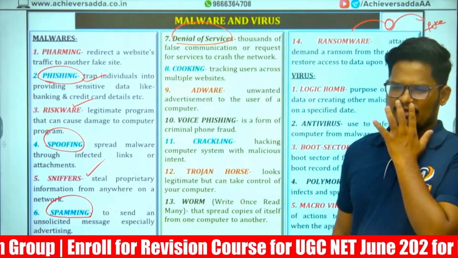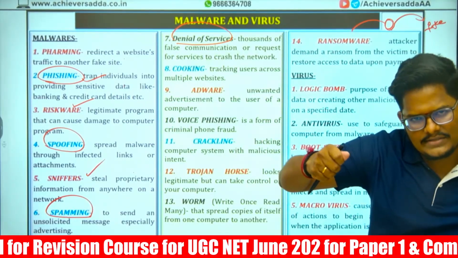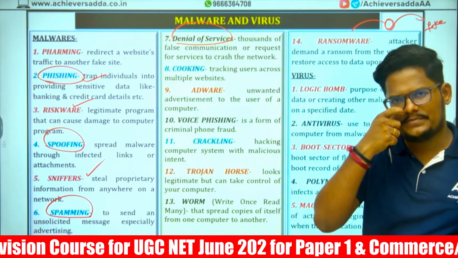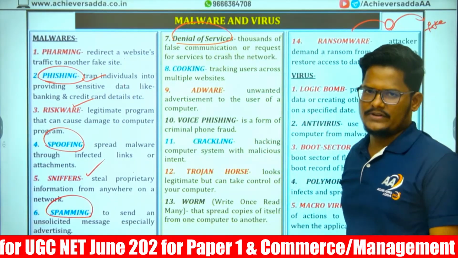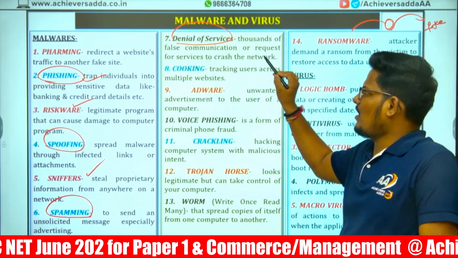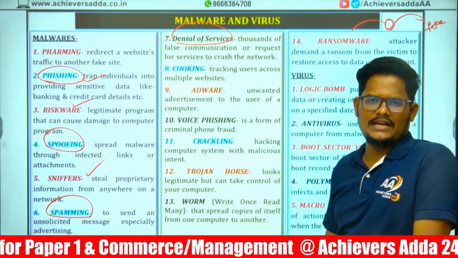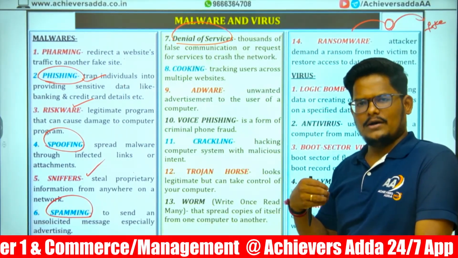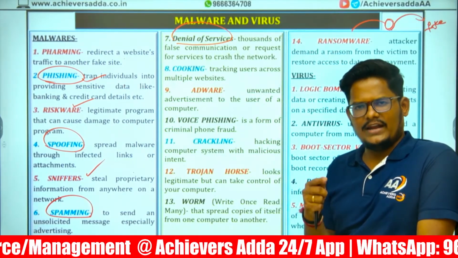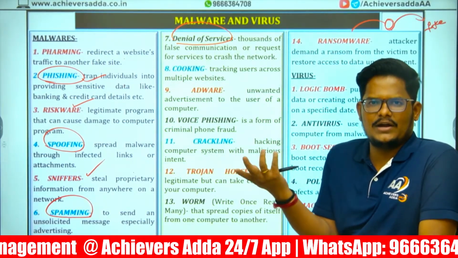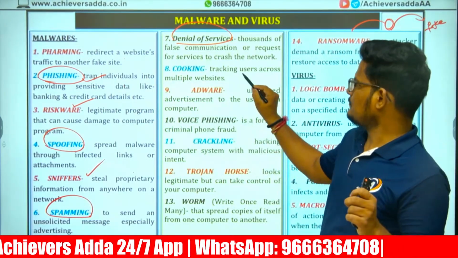Denial of service attack. Denial of service means you are sending a large number of fake requests to enter into one website. Large number of fake requests. That is a denial of service attack. Thousands of false communications to break down that network, to crash that website. You are sending robots, fake traffic to them. When you are sending fake traffic, obviously it cannot sustain beyond the limit. When the limit is exceeded, it will crash.